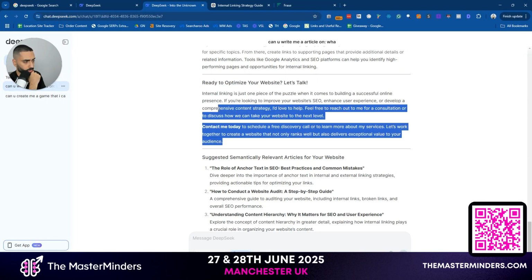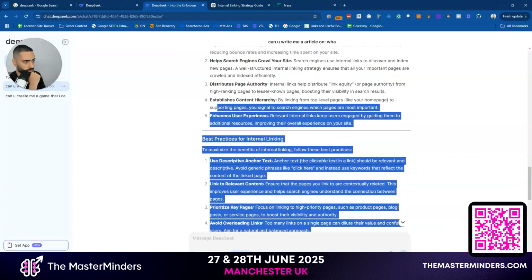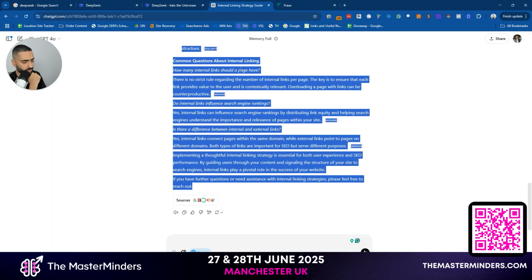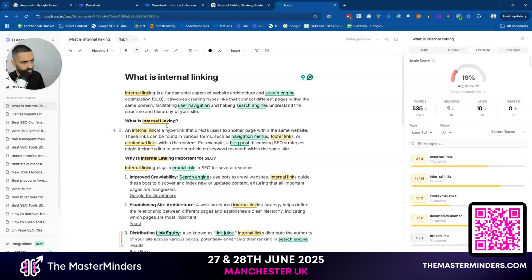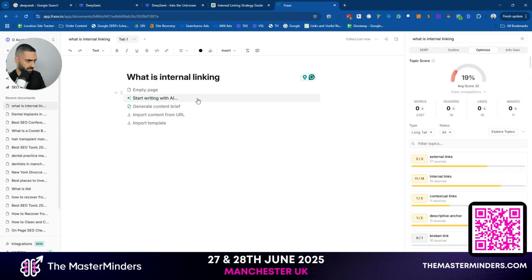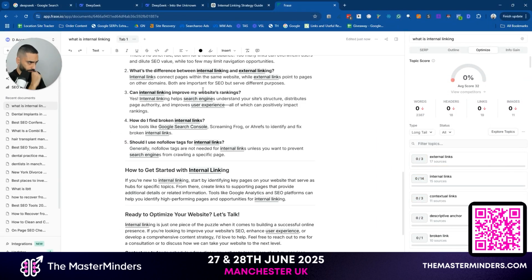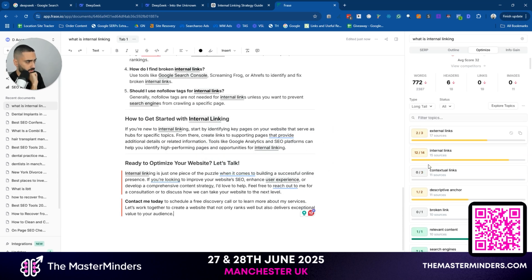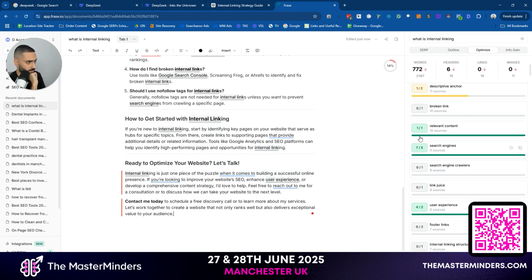So what we'll do is we'll copy all of this. It does seem to be a little bit longer than ChatGPT. We'll look at the word counts and stuff like that in just a second. But if we just paste this in, so this is 14 out of 100. Let's see if we can actually further improve this.